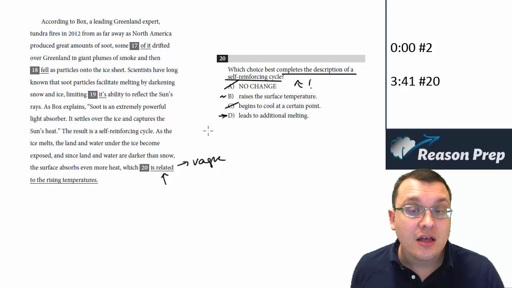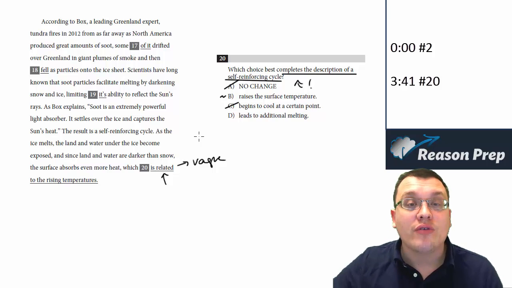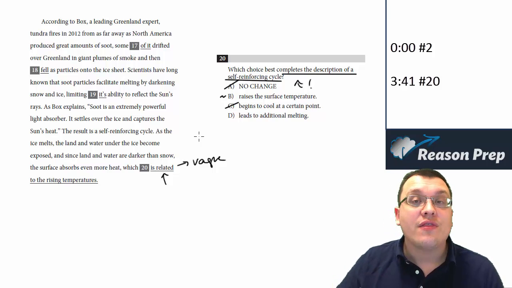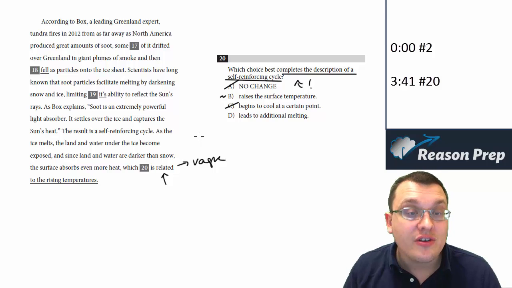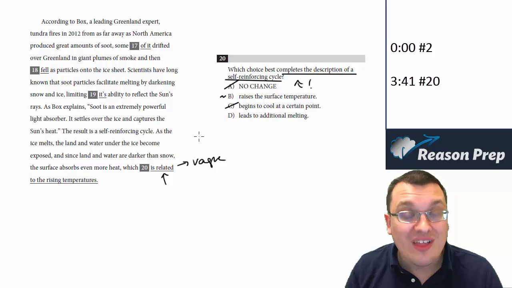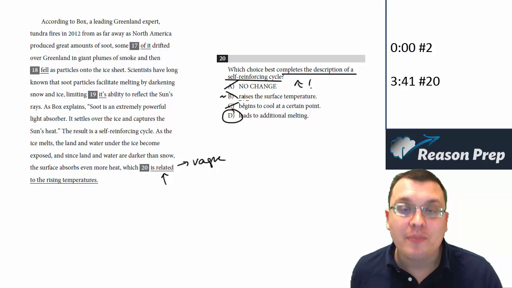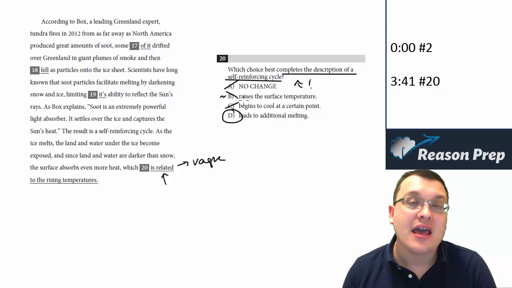But D, leads to additional melting. That looks pretty good because this is showing that cycle, right? As ice melts, the land and sea underneath absorb more heat, which increases the temperature, which therefore leads to more melting, which exposes more land, and you're getting that sense of that cycle. So the one that does the job best here is going to be choice D, and that's our answer.